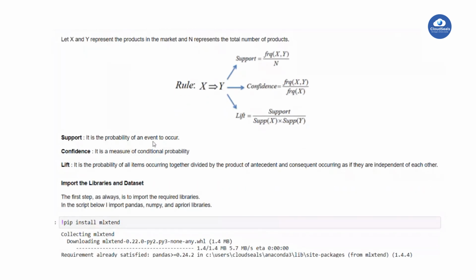Support is the probability of the event occurring. I already told you, it is the probability of a particular item set in the whole transactions. Confidence is the conditional probability. Lift is the probability of all items occurring together divided by the product of the antecedent and consequent probabilities. Antecedent means previous customer behavior, that is the first item set we bought. Consequent means, for example, the first item set we bought is milk, then after that we go for bread.